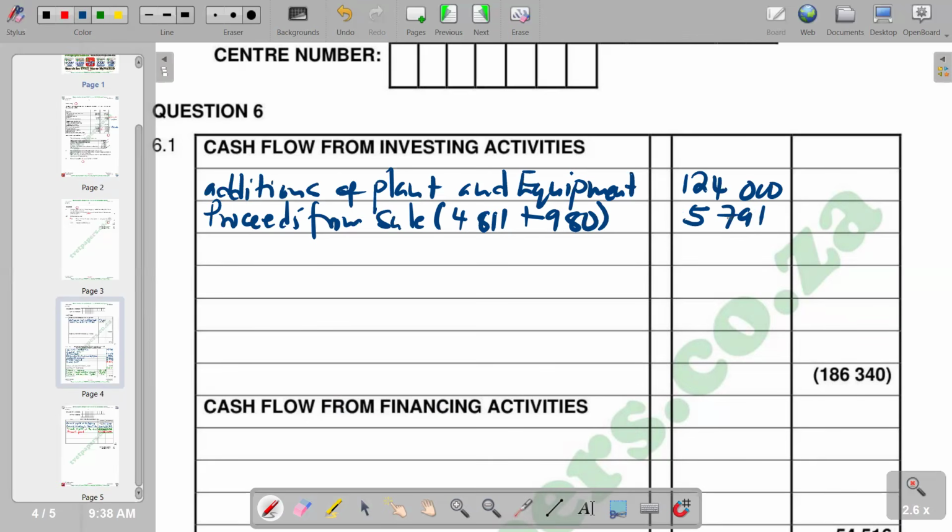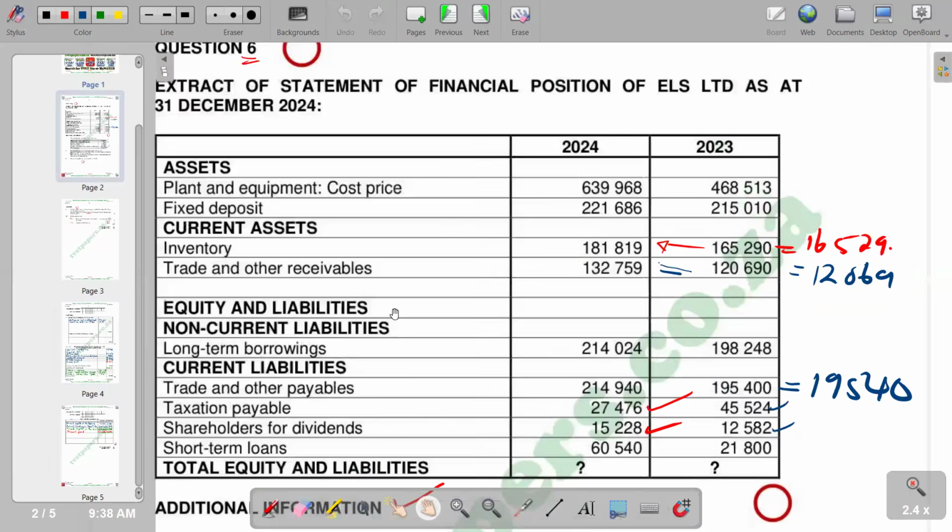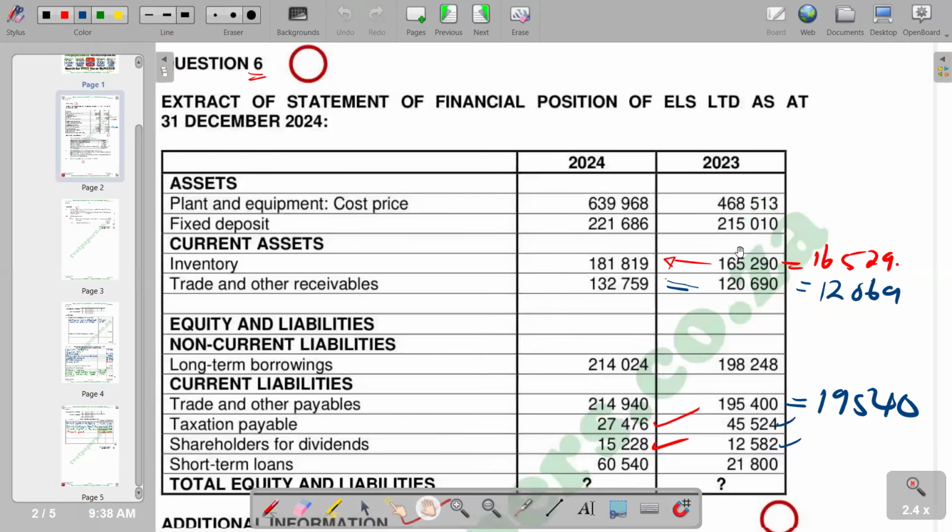Then we check in terms of fixed deposits, the movement in fixed deposit. Fixed deposit is adjusted under investing activities. We see that it's a movement from 215,010 to 221,686. So this is an increase of fixed deposits. When it's an increase, it's an outflow. So we should show it as a negative. So we are saying increase in fixed deposit.